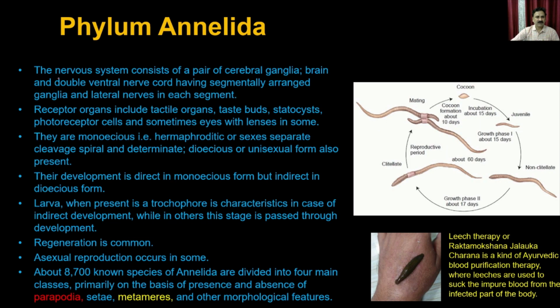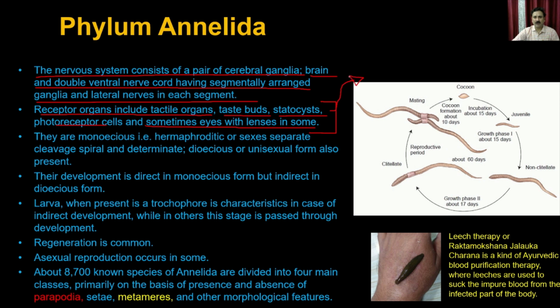Then the nervous system. The nervous system consists of a pair of cerebral ganglia, the brain, and a double ventral nerve cord having segmentally arranged ganglia and lateral nerves in each segment. The receptor organs include the tactile organs, taste buds, statocysts, photoreceptors, and sometimes eyes with lenses in some. So you can see that the nervous system is quite well developed in the phylum Annelida compared to when we were discussing the Platyhelminthes or the Aschelminthes.